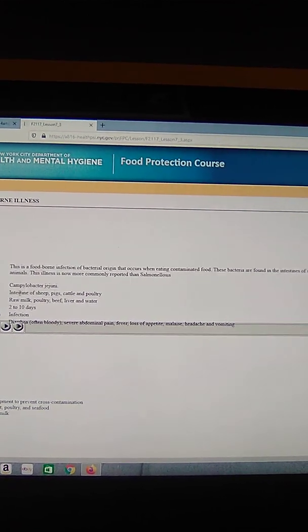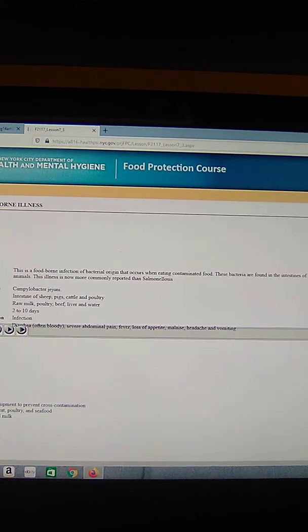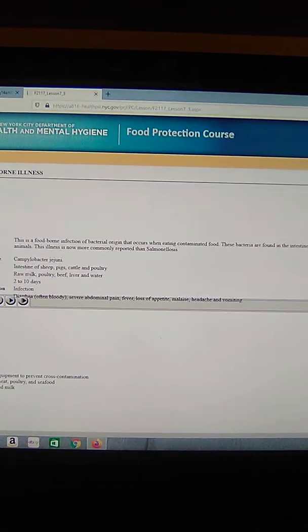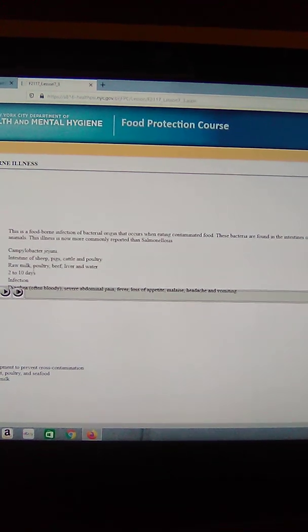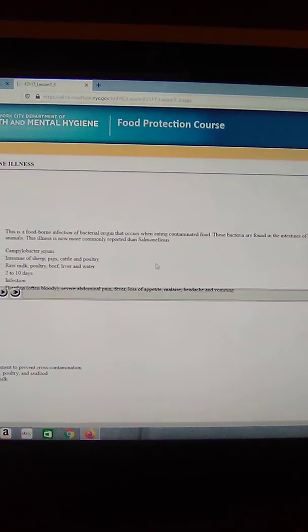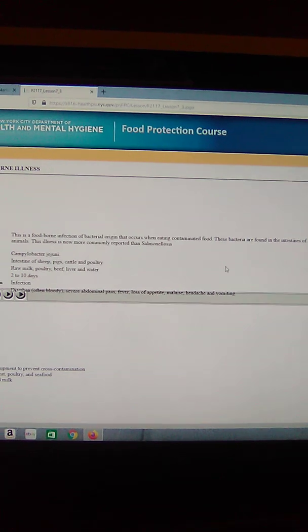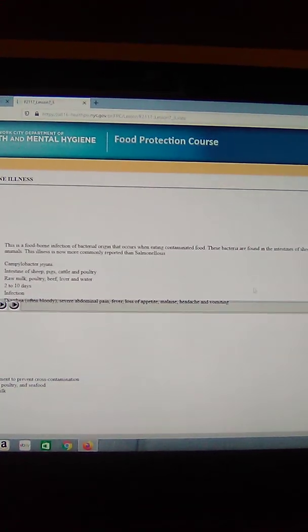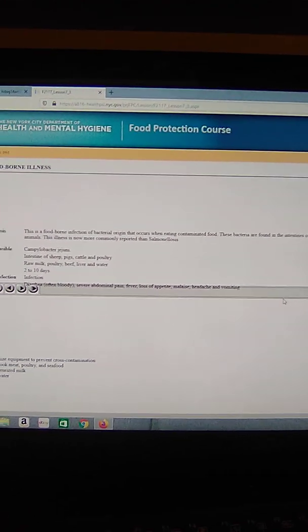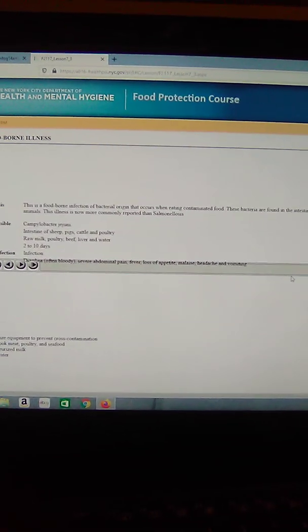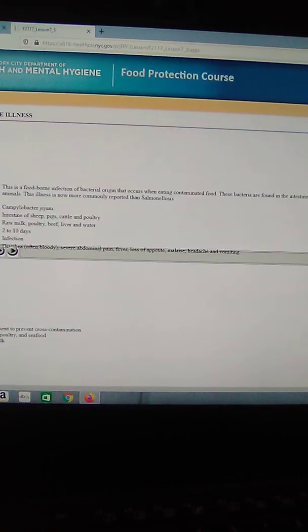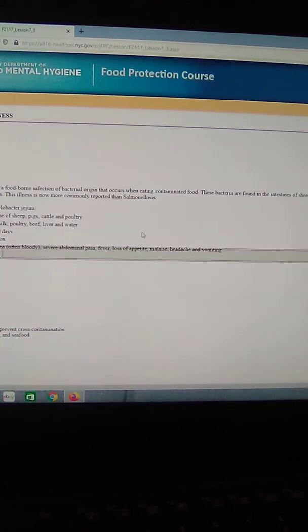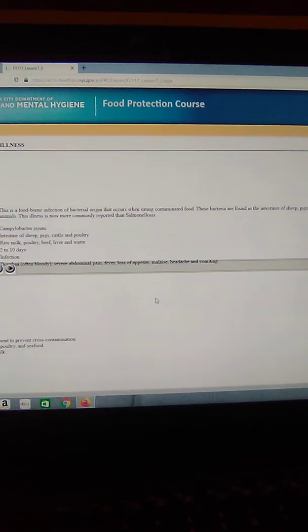Organism responsible: Campylobacter jejuni. Source: intestine of sheep, pigs, cattle, and poultry. Foods involved: raw milk, poultry, beef, liver, and water. Onset: 2 to 10 days. Intoxication or infection? It is also an infection, okay? The microorganisms are crowding around this food. Symptoms: diarrhea, often bloody, severe abdominal pain, fever, loss of appetite, malaise, headache, and vomiting.